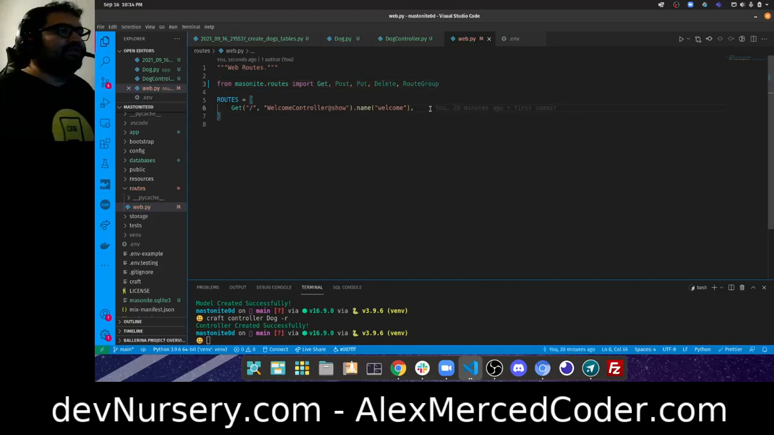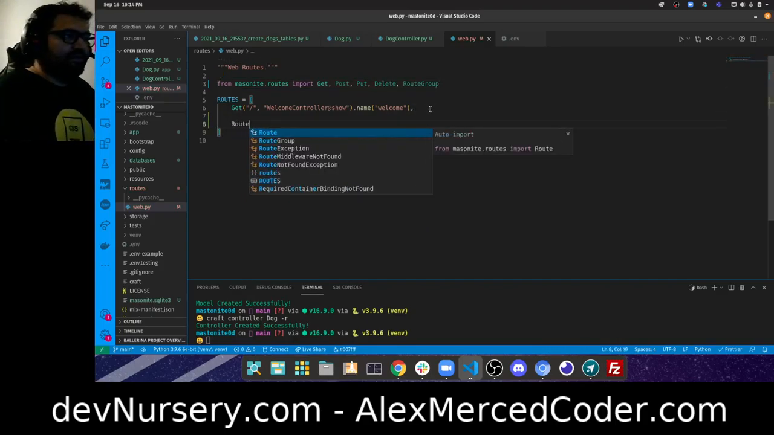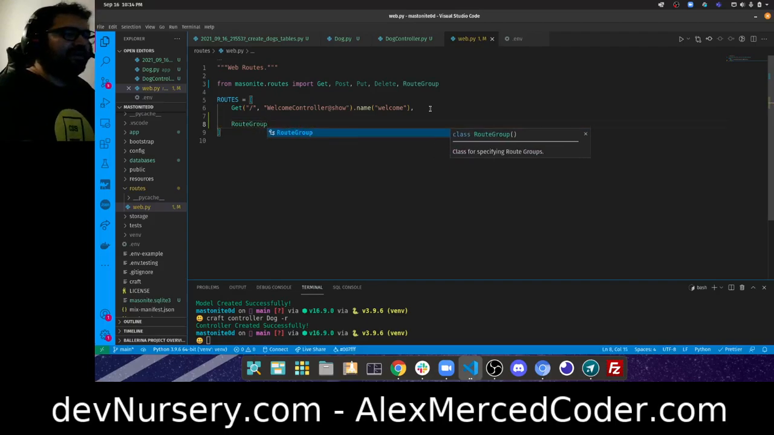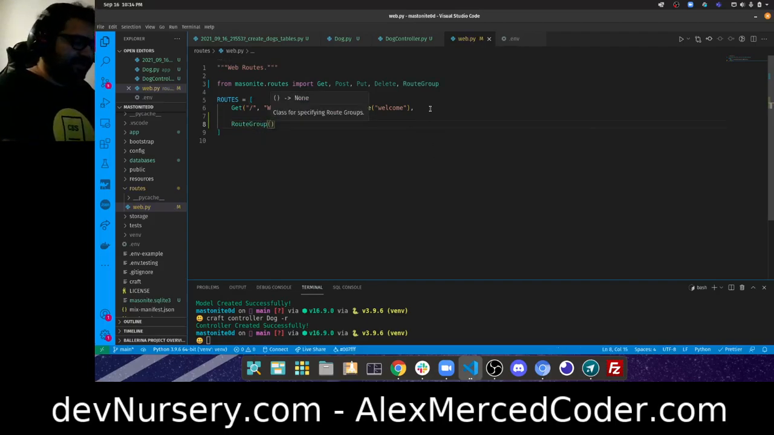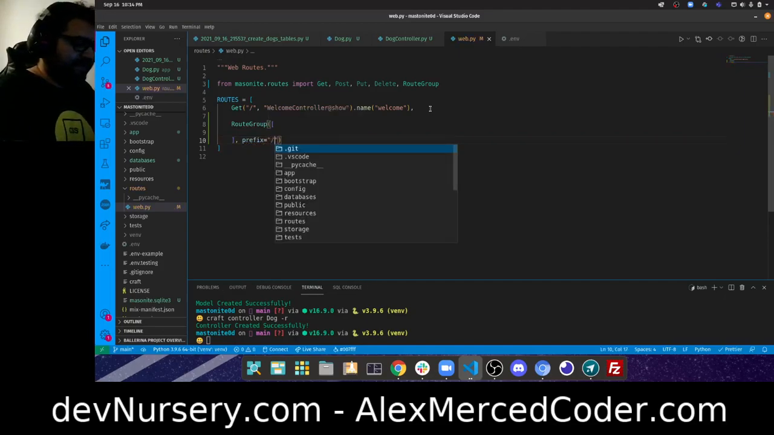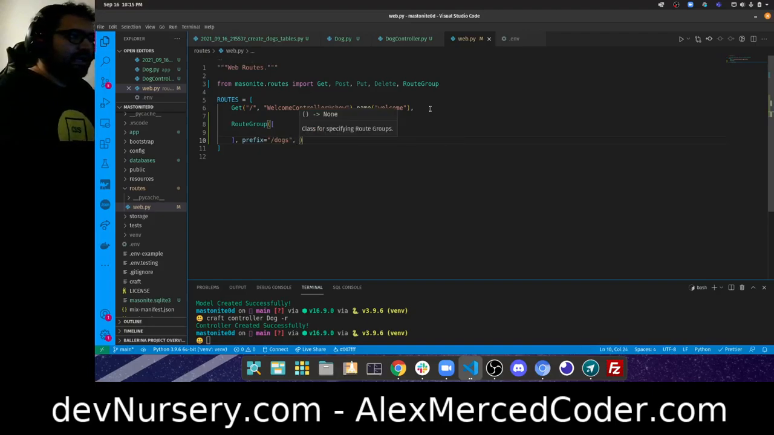Okay, so what I want to do is create a route group, so that way I can have them all kind of in the same category. So route group will take an array of routes, which we'll write in a second. And then as a second argument, I can pass in the prefix for these, so that all of these will be under /dogs. And that all have them be under the namespace of dog.